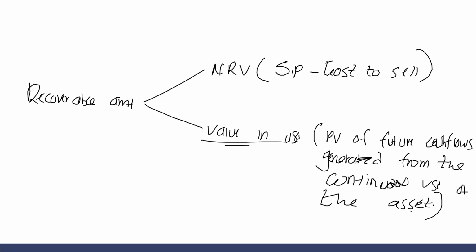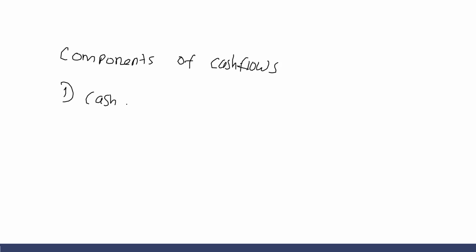Now, there are three components of cash flows that should be discounted. The first one is the cash inflows generated from the continuous use of the asset.